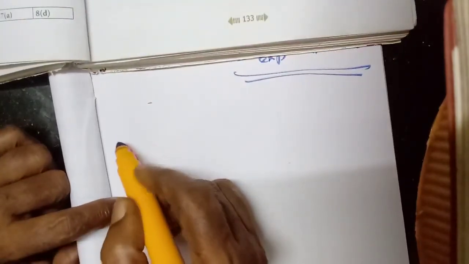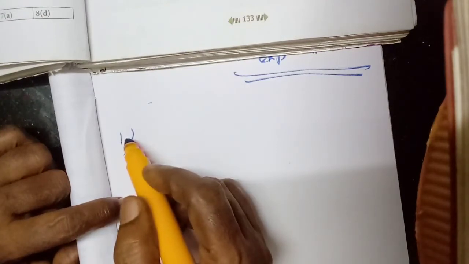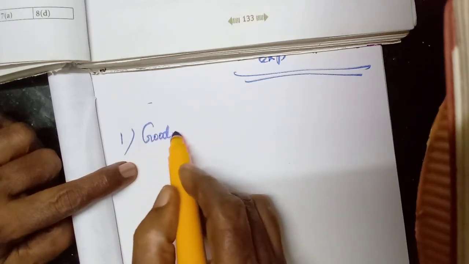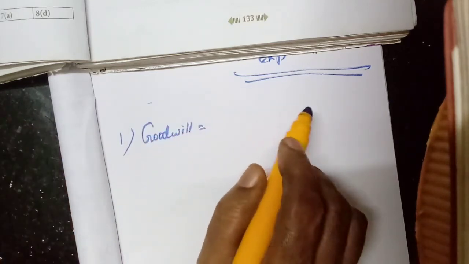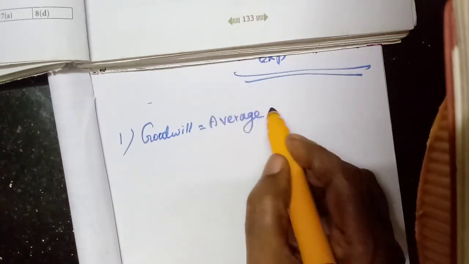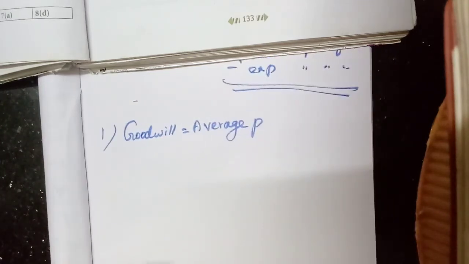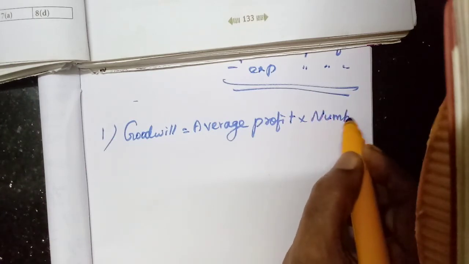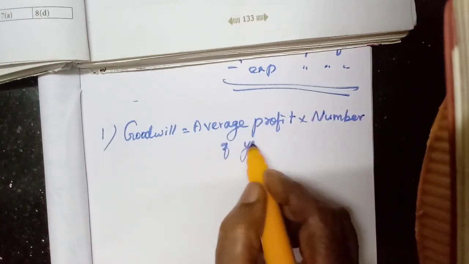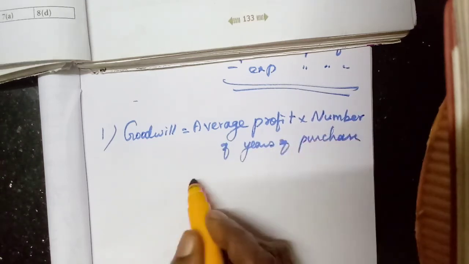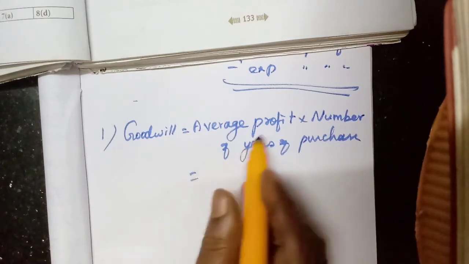Let us do the first one. The following are the profits of a firm in the last 5 years. First we should write the formula: goodwill is equal to average profit into number of years of purchase. Average profit we do not know, isn't it?